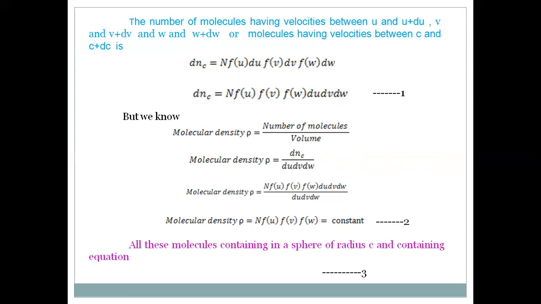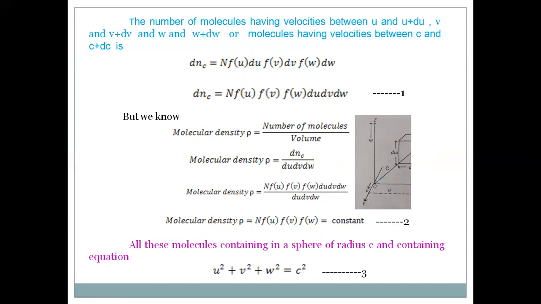So all these molecules are contained in a sphere of radius C, with equation u square plus v square plus w square is equal to c square. In this diagram, OP represents the velocity of that molecule. We know its components are u, v and w, so the coordinates are like x, y, z, that is u, v and w.